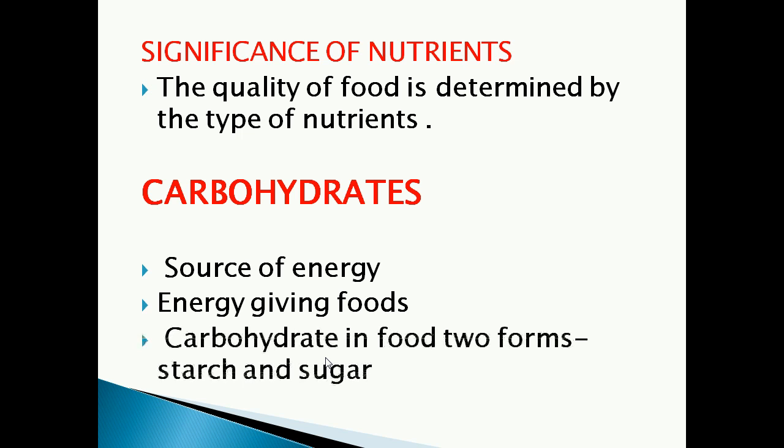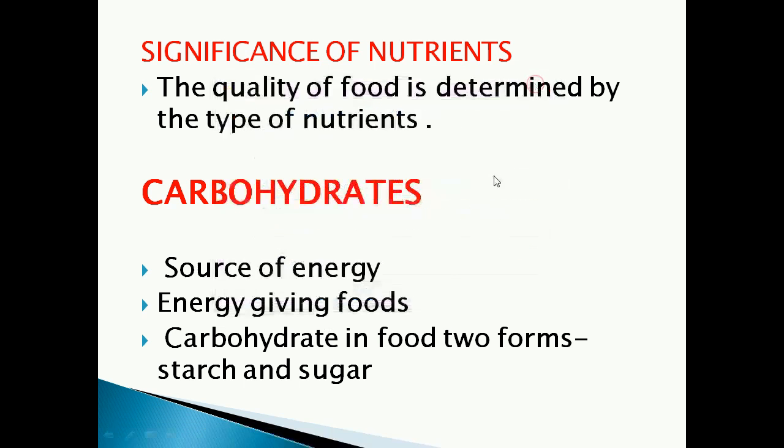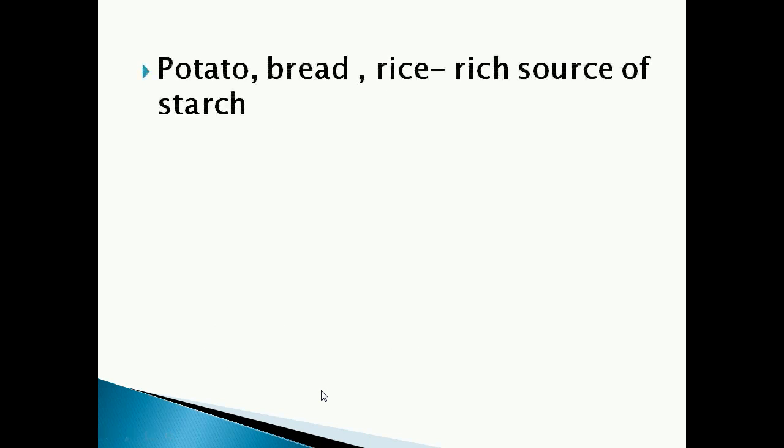Energy giving foods. Then carbohydrates are present in our food mainly in two forms. What are they? Starch and sugar. Now we can see an example for a rich source of starch. Potato, bread, rice contain what? More starch content. So they are the rich source of starch.